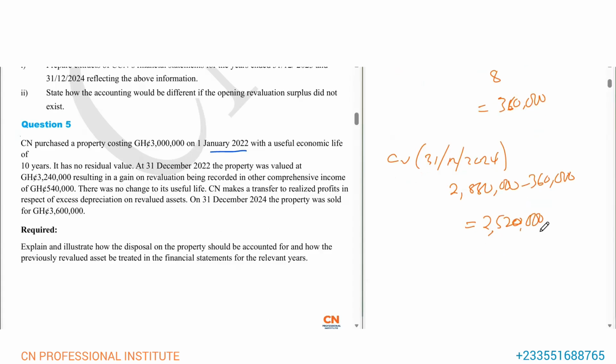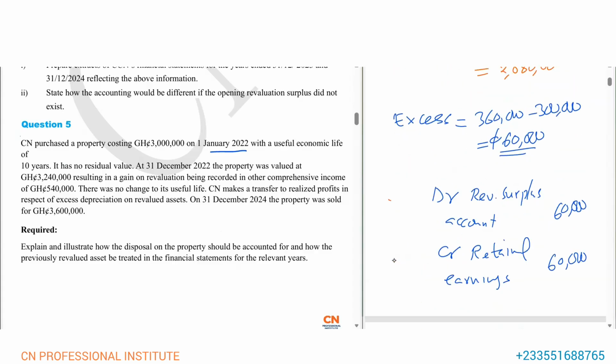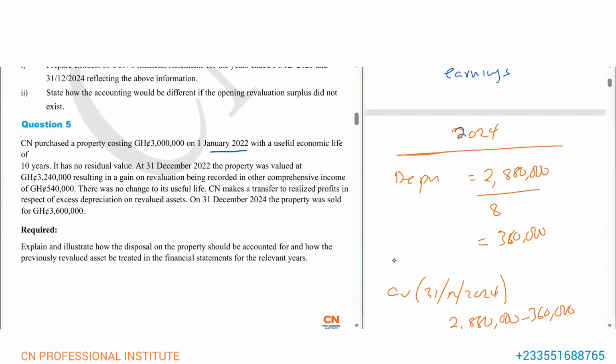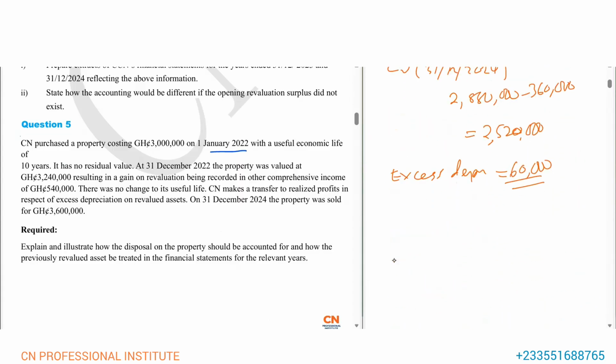But don't forget that here there's the same excess depreciation again of 60,000. Because again, had it not been the revaluation, the depreciation would have been the 300,000 from 2022. But with the revaluation, the depreciation is now 360. So there's also 60 excess depreciation, which is the same as in 2023, and it is annual. The transfer is annual. That's what the standard says.